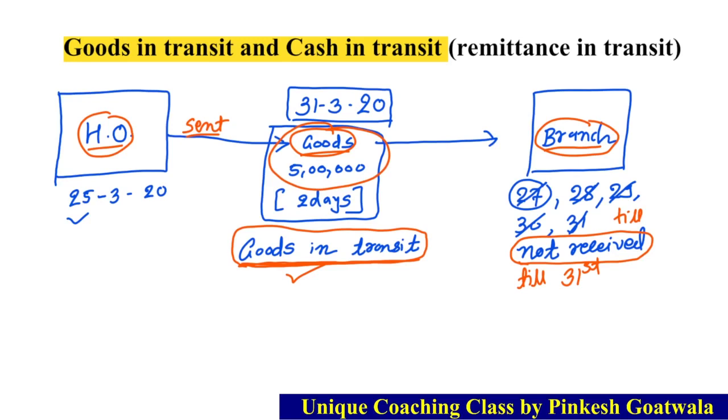Okay, right now I write my final accounts. જ્યારે branch પોતાના final accounts prepare કરશે, branch will not give entry about this 5 lakh because branch has not received the goods. So it's a common point that goods in transit will not be entered in branch accounts. Okay, branch પોતાના accounts માં એની કોઈ entry નહીં આપશે.